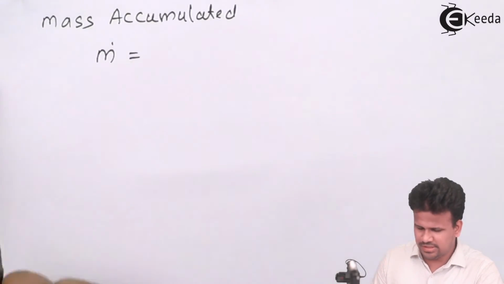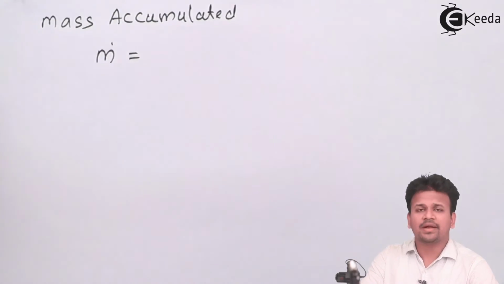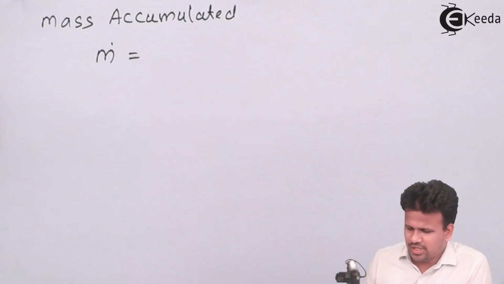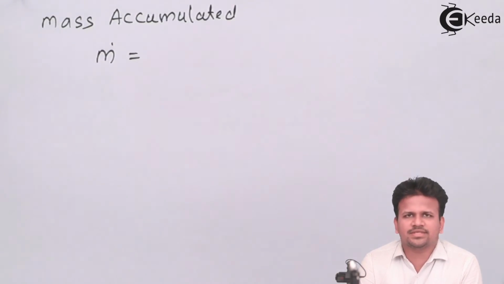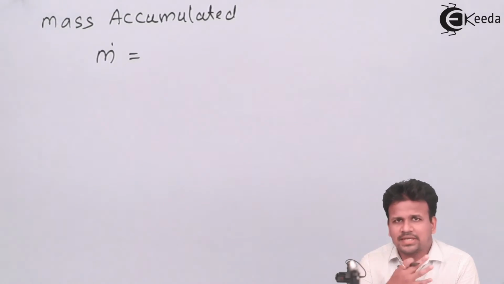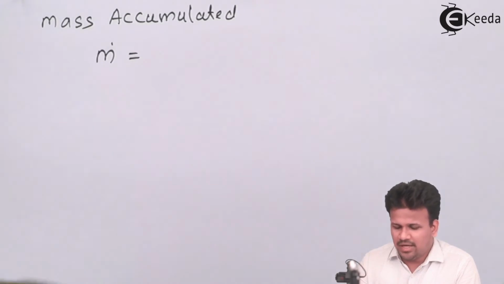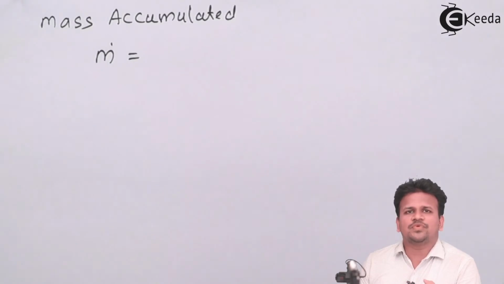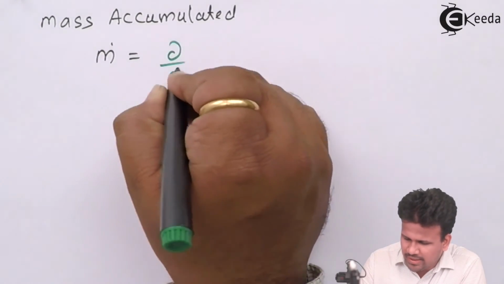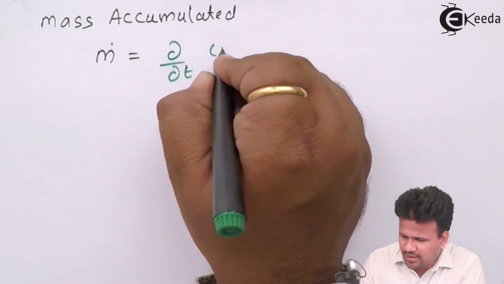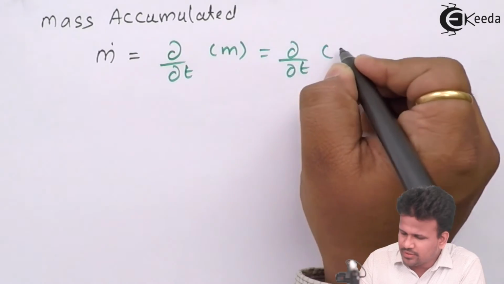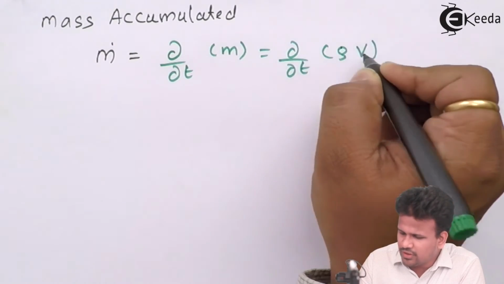Mass accumulated, m dot, is equal to the rate of change of mass with respect to time. So now mass, we know already, is a function of x, y, z, which we have considered in m dot in minus m dot out. Now we have to see how it varies with time. So hence we will use dou by dou t of m, which is equal to dou by dou t of rho into the volume.